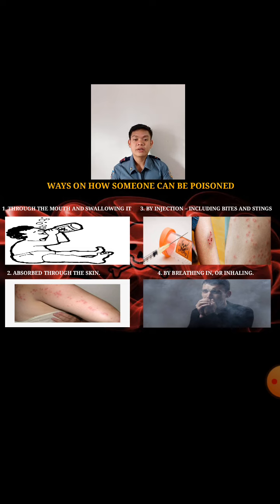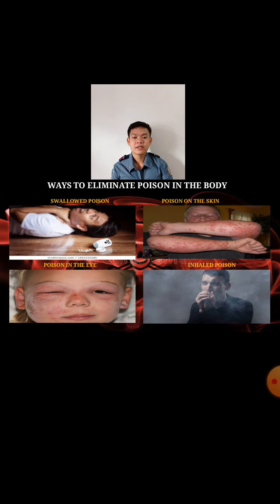By breathing in or inhaling. Example, the chemicals used in cleaning the house or in the garden can also make fumes which can hurt your breathing. And the last slide, ways to eliminate poison in the body.